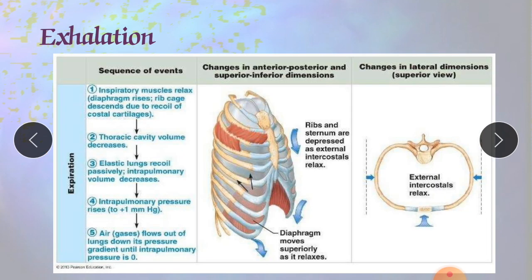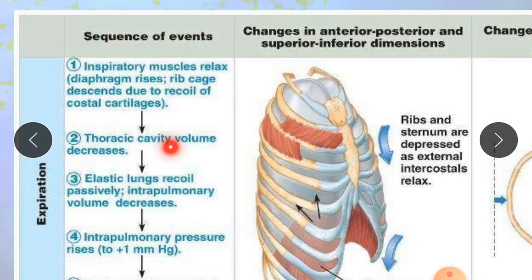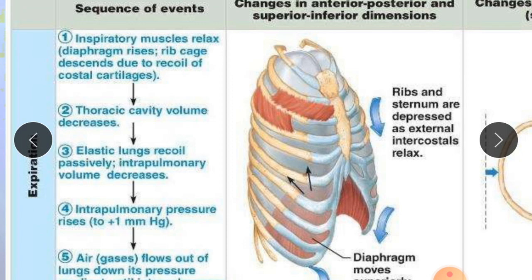Now we will summarize this exhalation very briefly, point by point. First, the inspiratory muscles relax. Whatever muscles were contracted earlier will now be relaxed. The diaphragm rises, the rib cage descends to a downward position due to the recoil of costal cartilage, and the thoracic cavity volume decreases. After that, the lungs recoil elastically and passively, meaning they come back to their normal position and regain their normal volume, and intrapulmonary volume decreases.